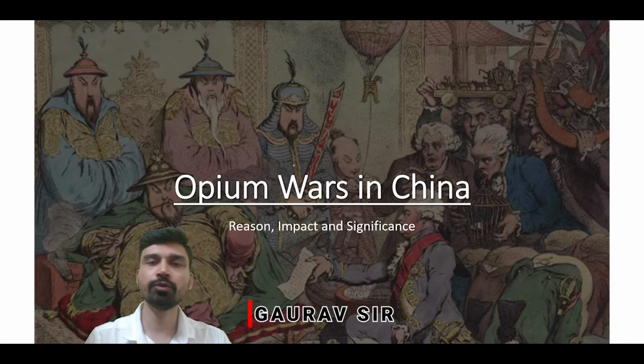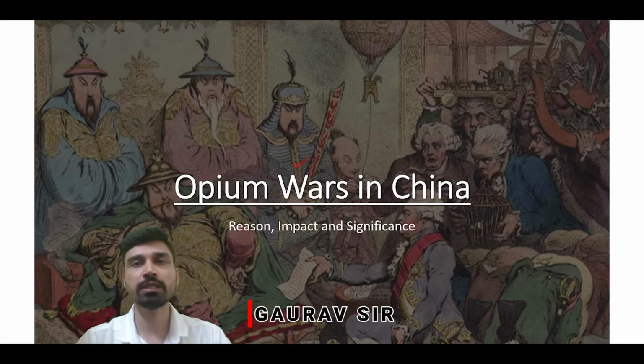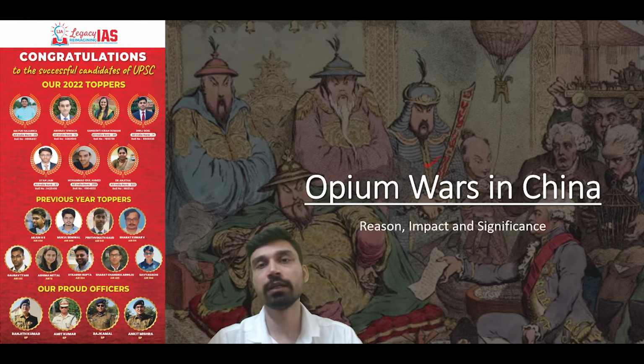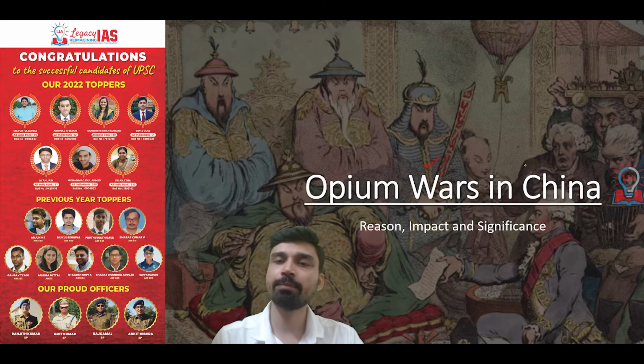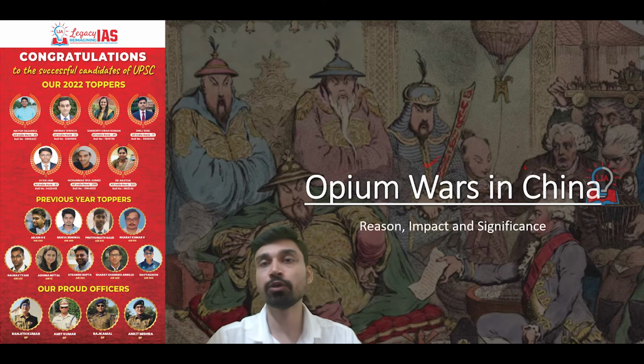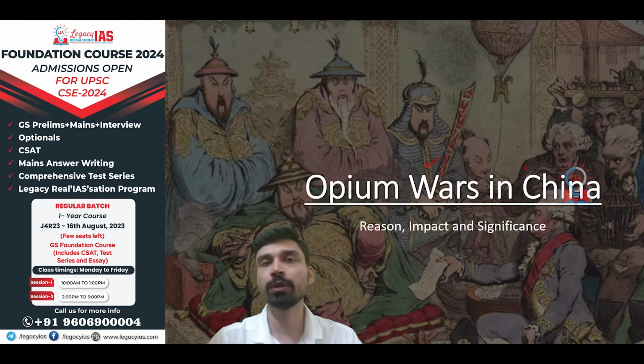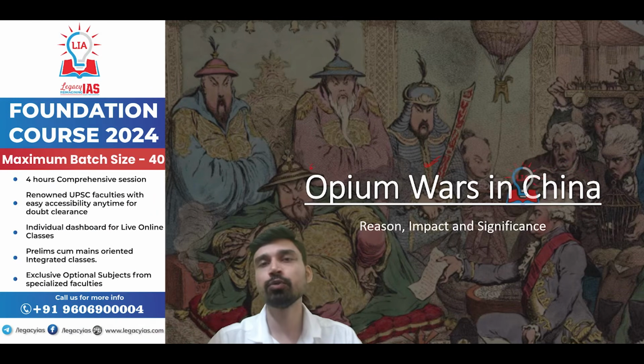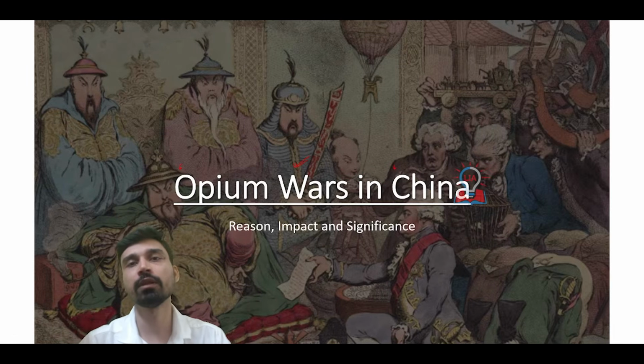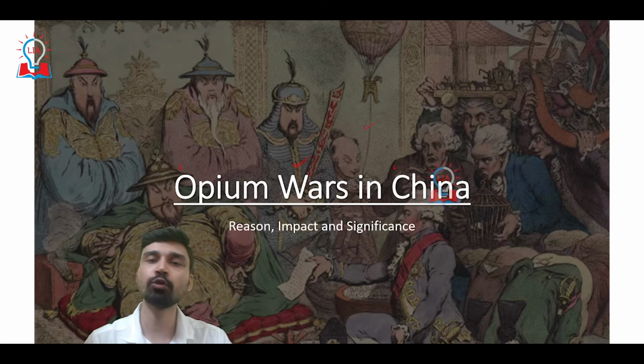In today's video, we are going to discuss a very important event in world history that happened in China. However, it also involved a lot of European powers, colonial powers especially. So this event is what we know today by the name of Opium Wars. Now, two Opium Wars happened between China and the European powers.